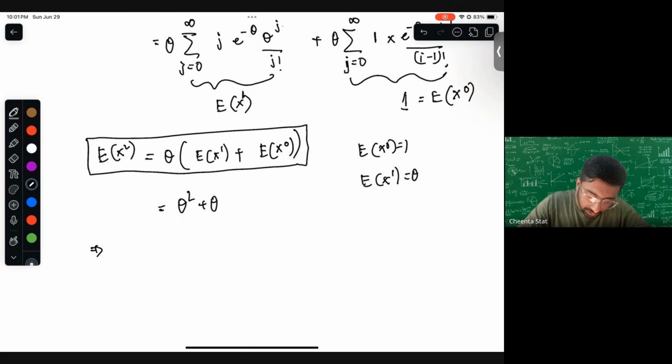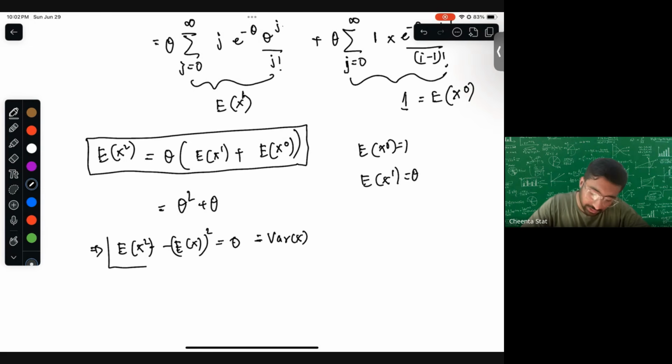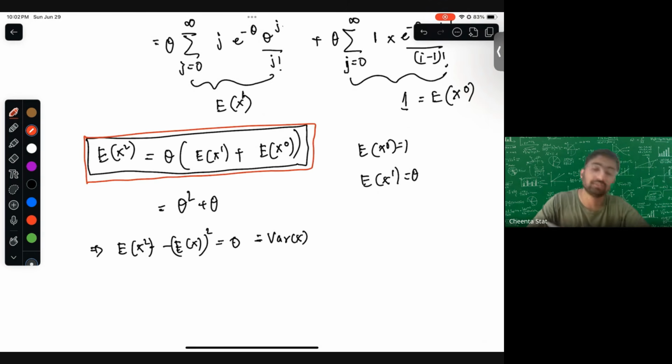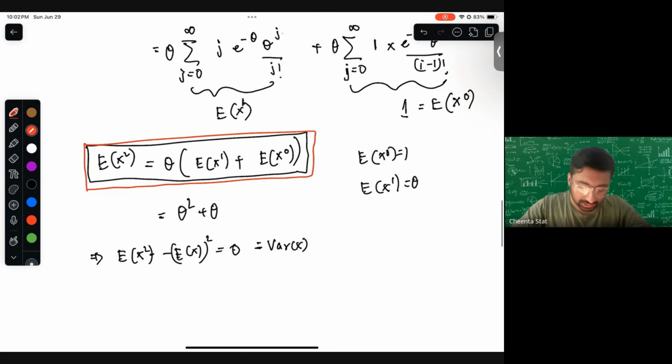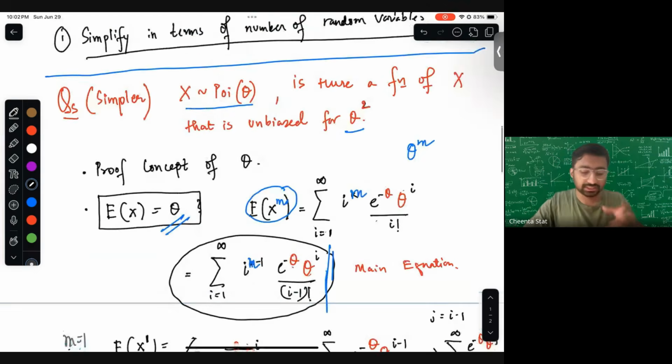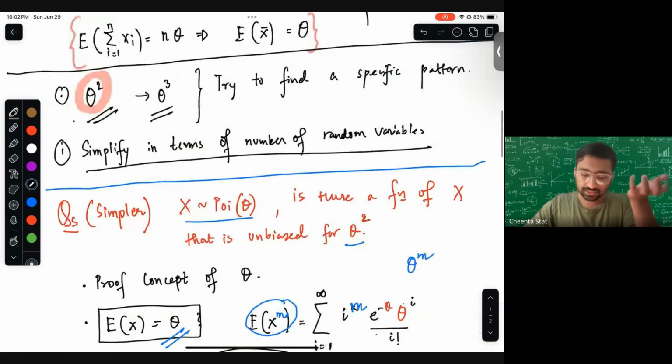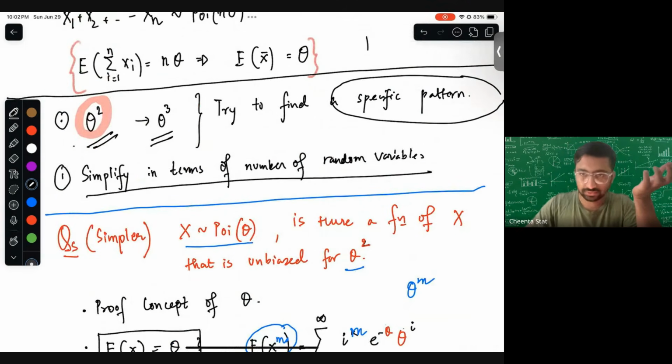And from here, we know that expectation of x squared minus theta squared, which is minus expectation of x whole squared, is theta, which is also variance of x. Okay, let's not deviate. I just wanted to show you, but the main equation is this also. This is the main motivation for the future. So the natural question is that, can we write? So this is why you start with a simpler equation, because as you go simpler, you find patterns. If you remember this, you find patterns.